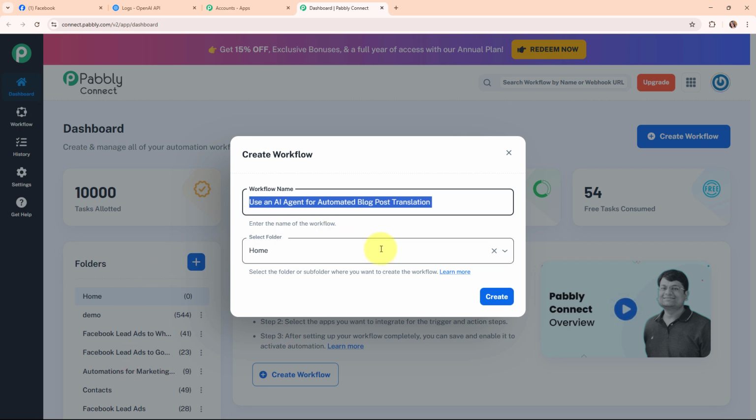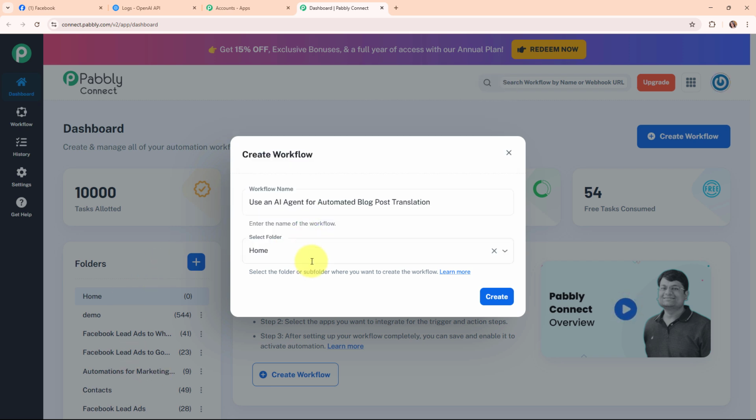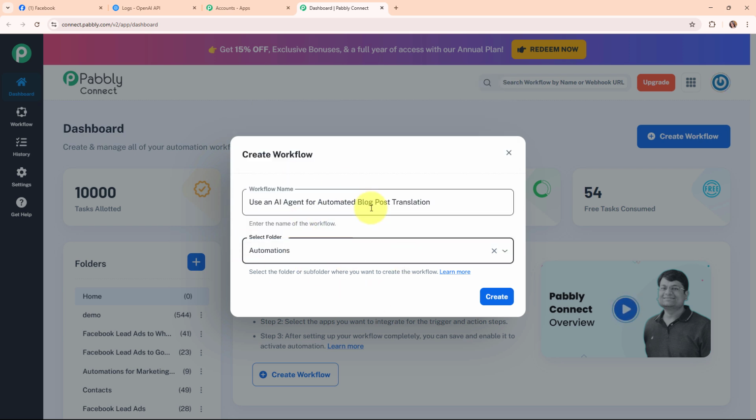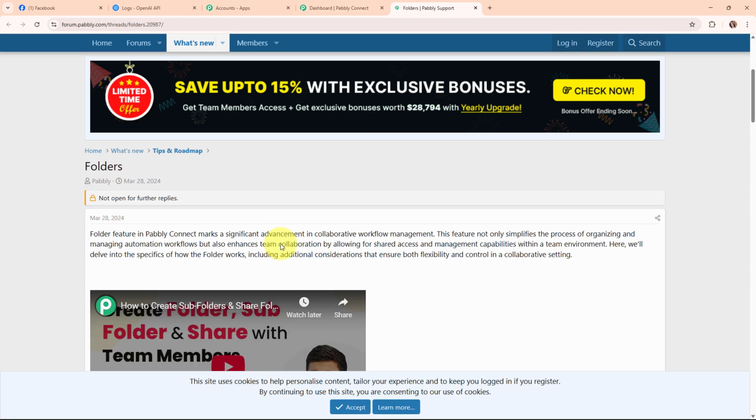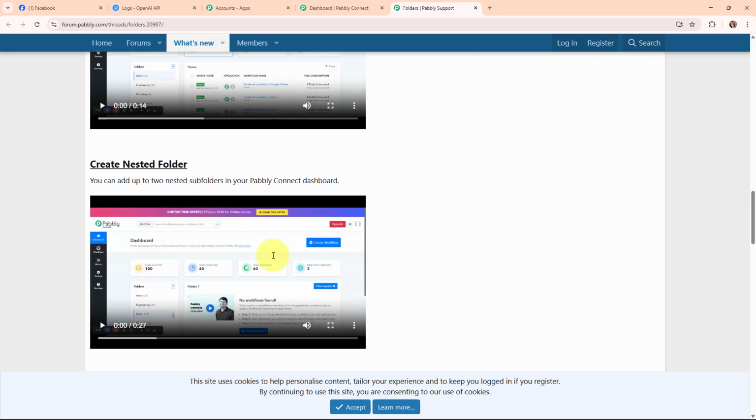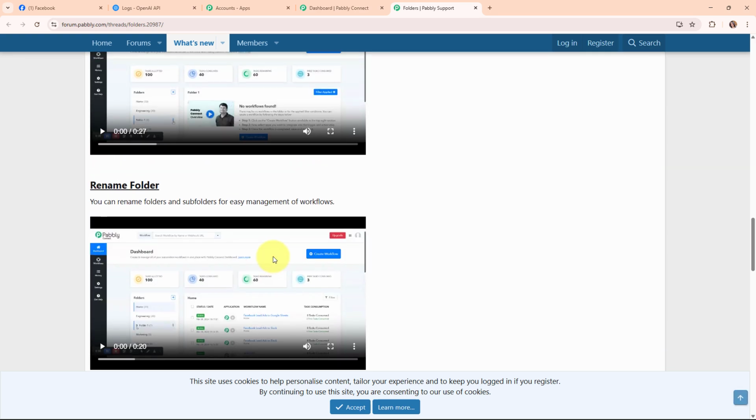So in this particular case I'm going to select my folder as automations. You can select the folder as per your need. Also you can create multiple folders to save your workflows accordingly. And now here to learn how to create a new folder inside Pabbly Connect, you have to click on this learn more hyperlink given over here, and by clicking on this it will take you to a forum window where you can see all the instructions to how to create a new folder inside Pabbly Connect.